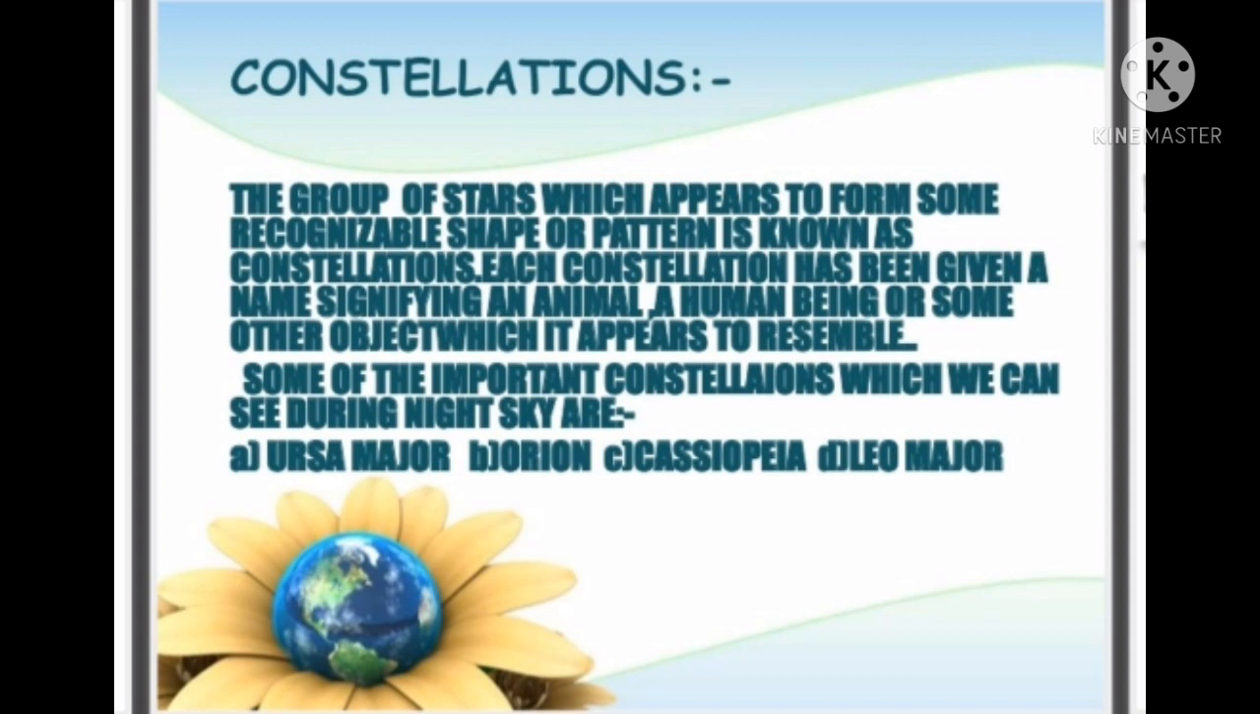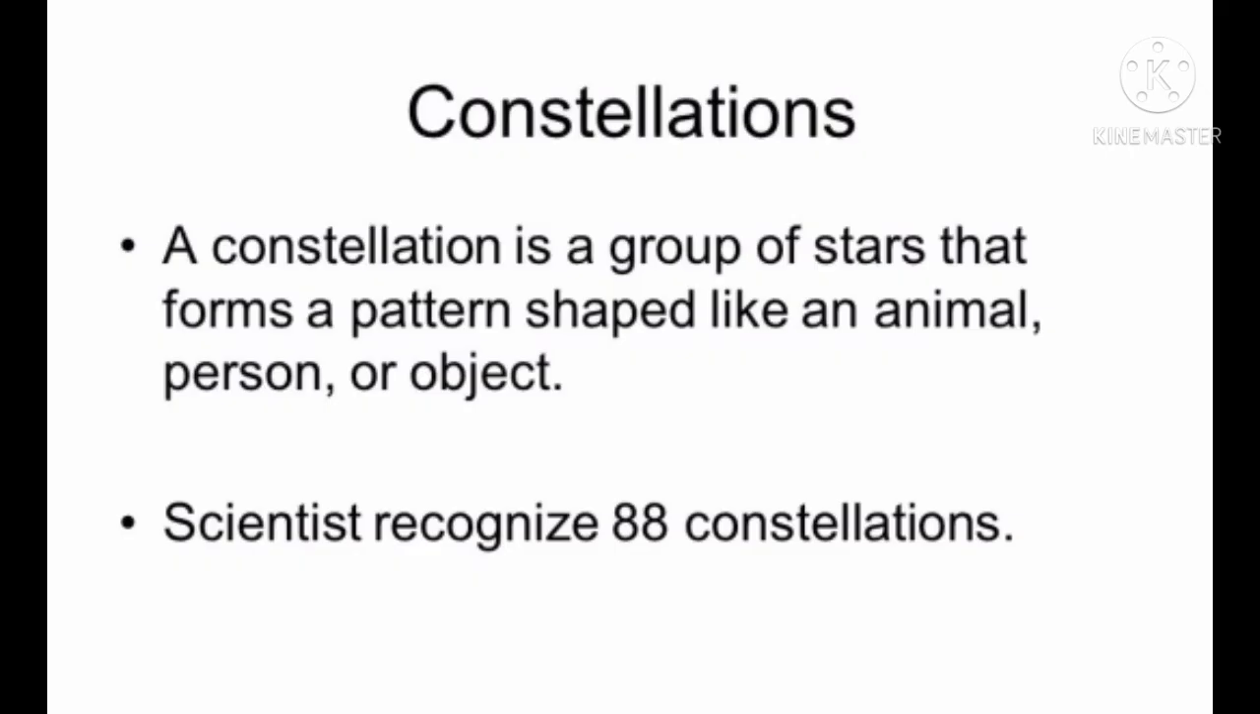Some of the important constellations which we can see in the night sky are Ursa Major, Orion, Cassiopeia, Leo Major. These are some of the main constellations which we can see in the sky. The group of stars which looks like an animal or a human being, we have given some names for that. So that is what we call constellations. It is given briefly in your book.